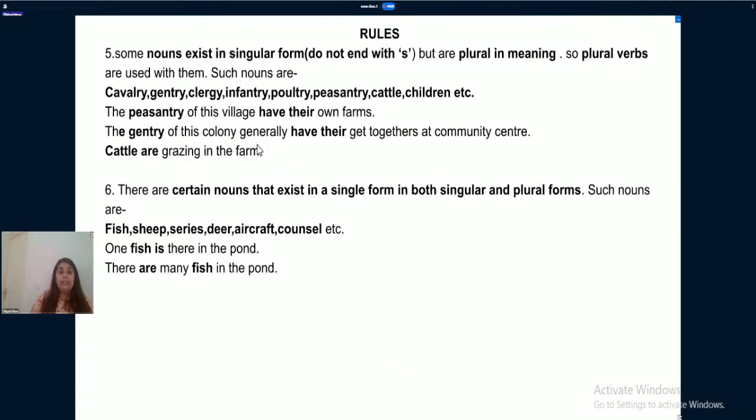Some nouns exist in singular form but are plural in meaning. So plural verbs are used with them. Cavalry are the troops, cavalry or infantry. Yes, cavalry are the troops, the soldiers who travel on horse, right? Gentry is a group of gentlemen and gentlewomen of the society. Infantry. Infantry are again a group of soldiers who walk on foot, right?